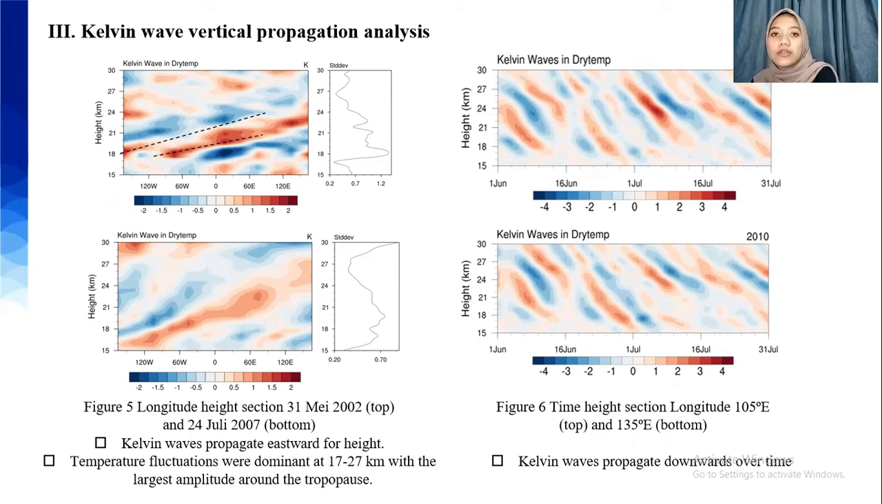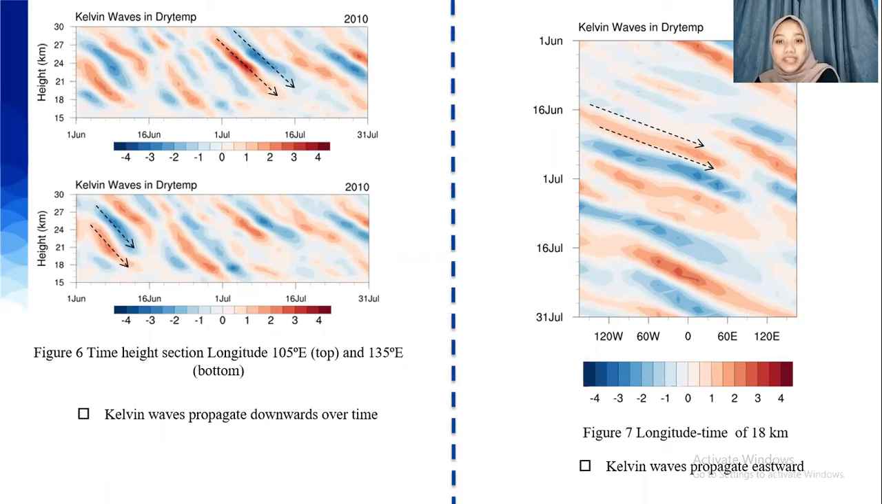Then figure 6 shows the time-height section at longitudes 105 degrees east and 135 degrees east. This figure reveals that in JJA, from 1 June until 31 July, the Kelvin wave is more clearly detected and getting stronger in this layer. Figure 6 also shows that the Kelvin wave propagates downward over time. Then figure 7 shows the Kelvin wave activity at an altitude of 18 km at every longitude, and this figure shows that the Kelvin wave propagates eastward.